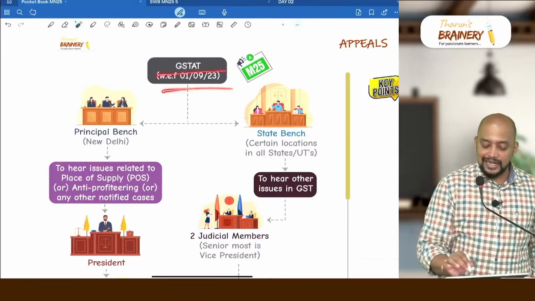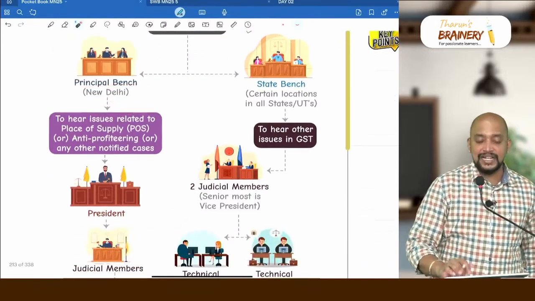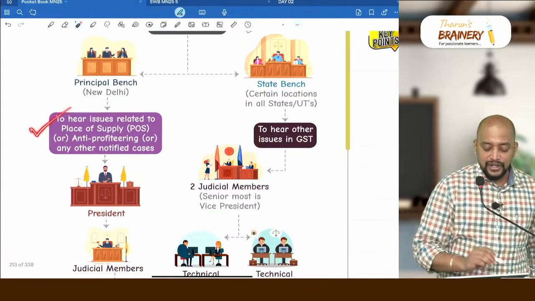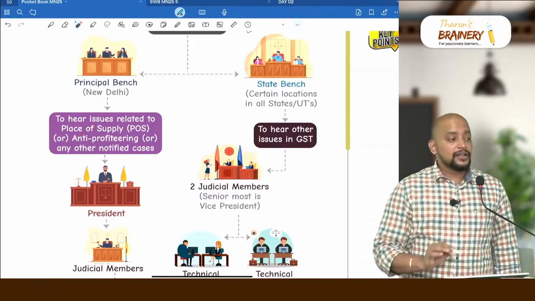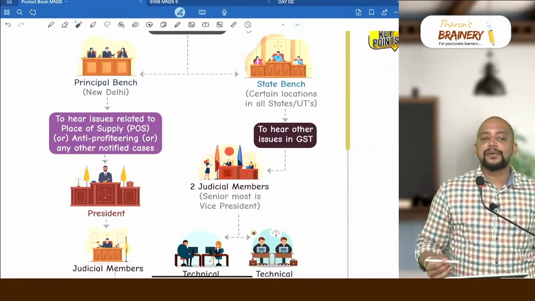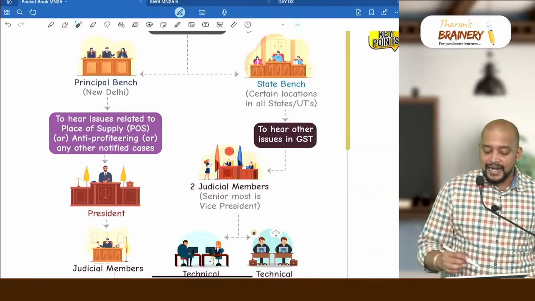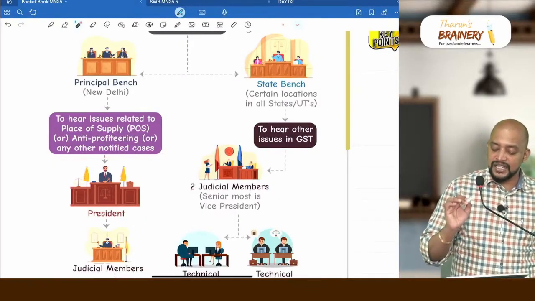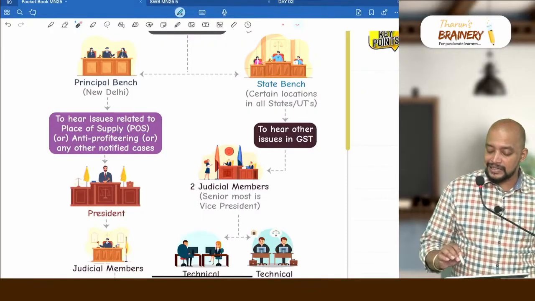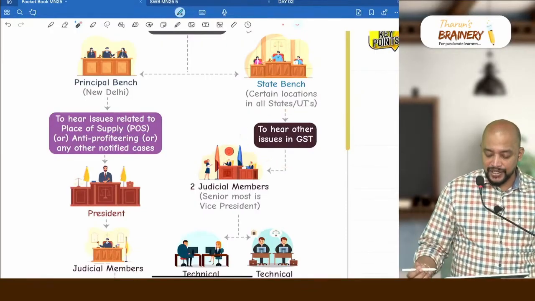So in GST 80 there are two benches. The principal bench will hear the issue related to place of supply and the issue related to anti-profiteering. So that is newly added. Previously place of supply, now they have added anti-profiteering or any other notified cases will be heard by the principal bench, but all other cases will be heard by state bench.